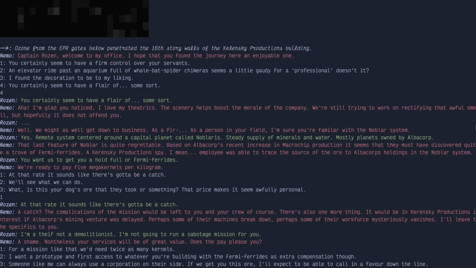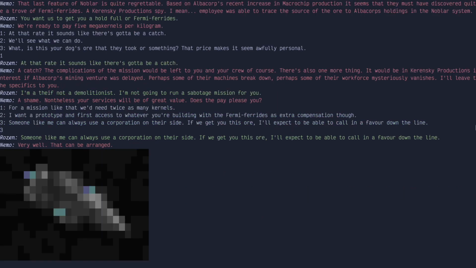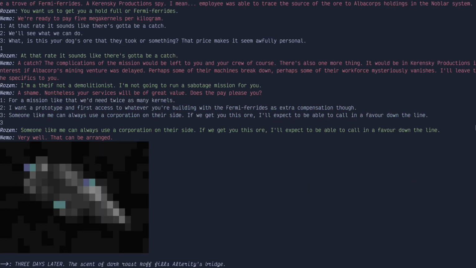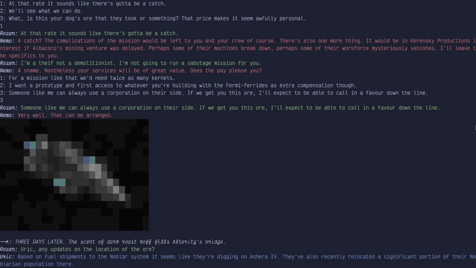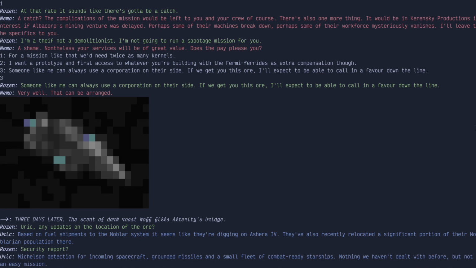I want someone to break me out of jail when I get caught. Ooh, is that the ore? So pixely, it's cute.